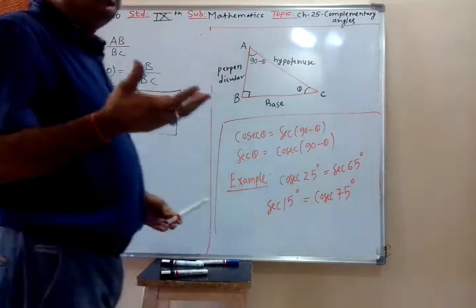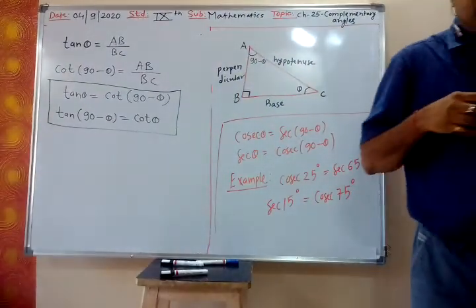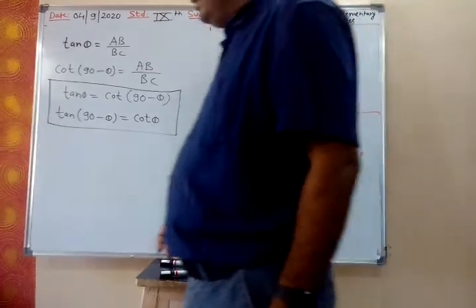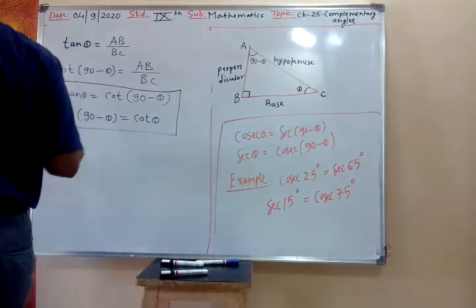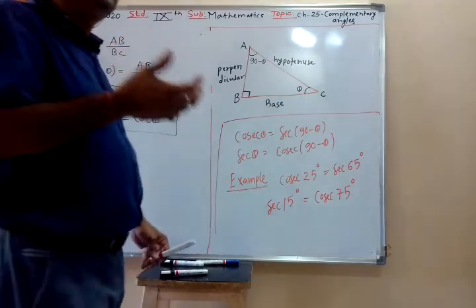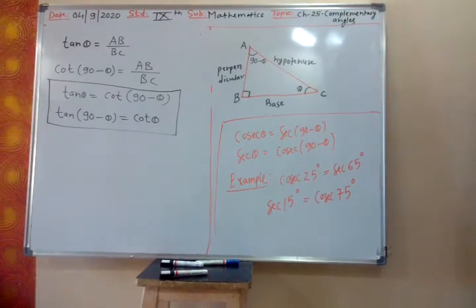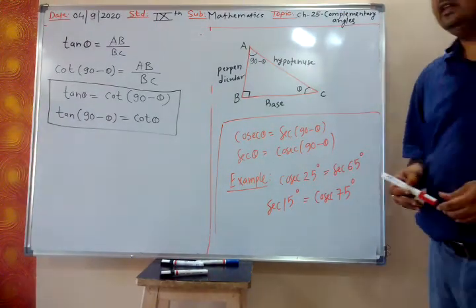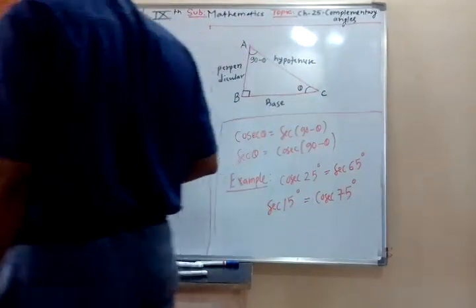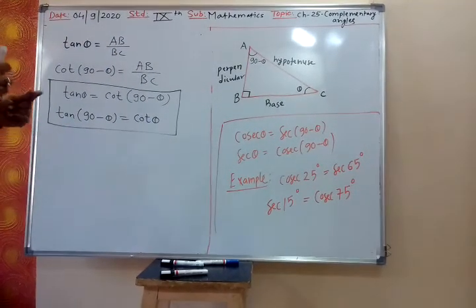When I give you the name of Krishna, you will associate that name with Radha. Yes or no? When I say Ram, you will associate that name with Sita. Yes or no? So that complementary relation we have to find between the trigonometric ratios: sine and cos, then sec and cosec, then tan and cot.